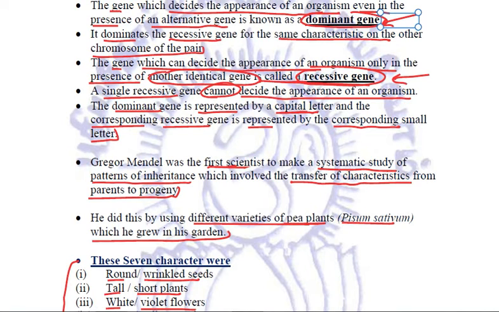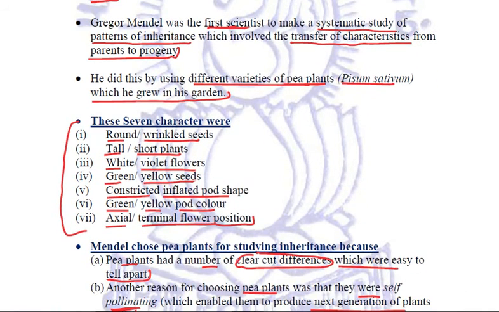Then coming back again to Mendel, these were the 7 contrasting features that were studied by Mendel. Number 1, the shape of the seed, whether it is round or wrinkled. The height was the characteristic, whether it is a tall or a short plant. The color of the flowers, whether it is white or violet. The color of the seeds, green or yellow. Then the pod shape, whether it is constricted or inflated. Pod color, whether it is green or yellow, and the flower position, whether it is axial or terminal.